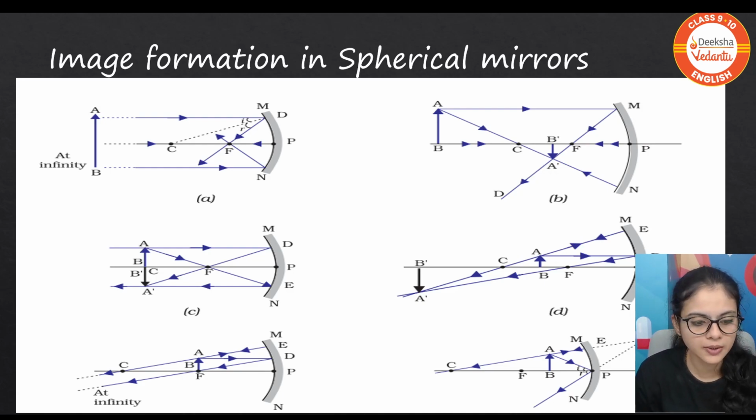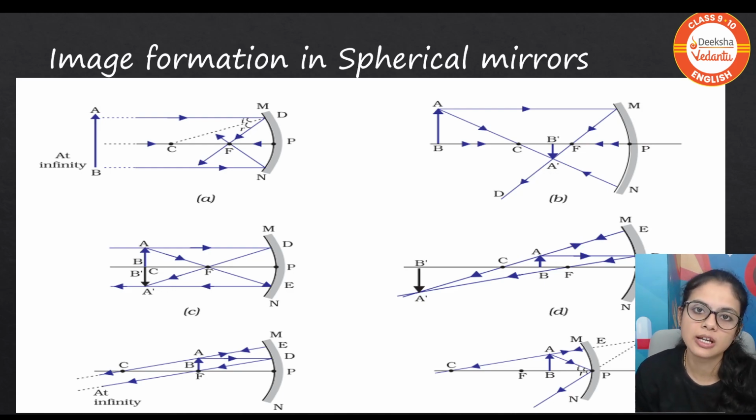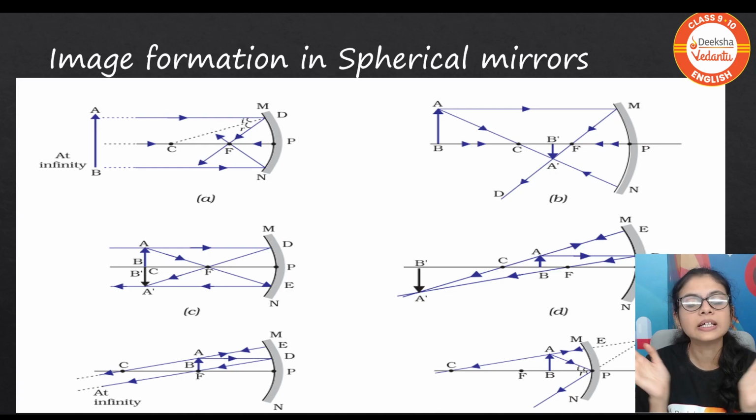Still more near, that was at F. Let me correct, that was when the object is at focus. Now when the object is between focus and pole, we get a virtual image over here because the rays after reflection diverge, they do not meet. When we trace back the rays, they will meet.